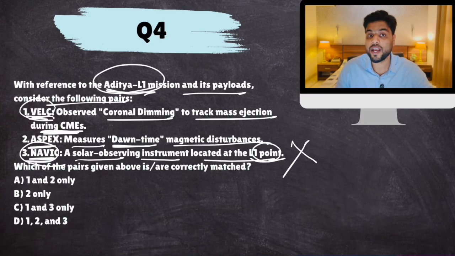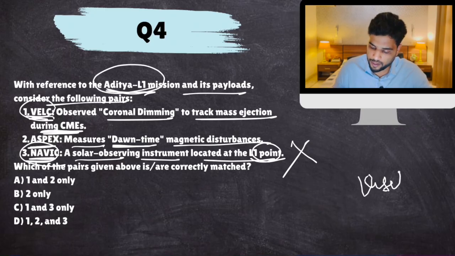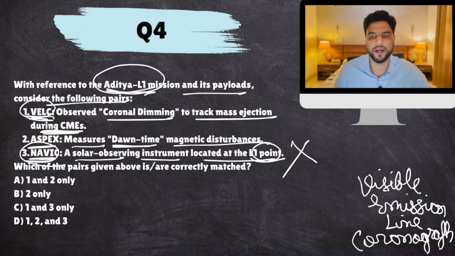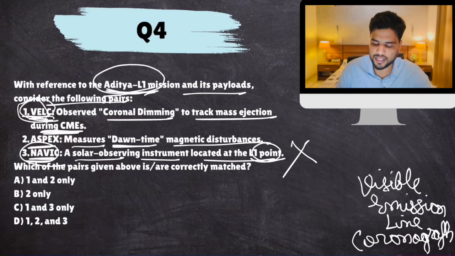Now VELC, we have talked about it yesterday when we discussed Aditya. Visible emission line coronagraph. Its whole job is to observe sun's corona, study sun's corona. This VELC is about Aditya L1 mission.